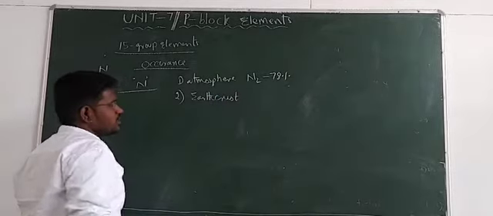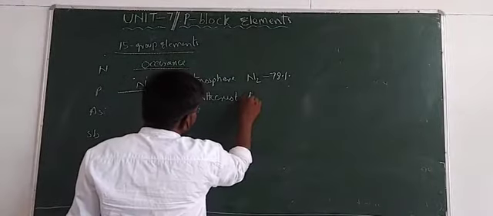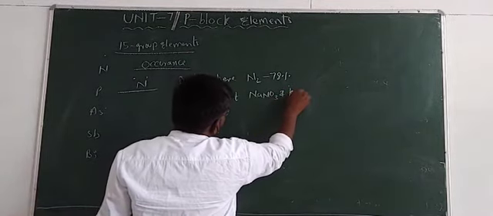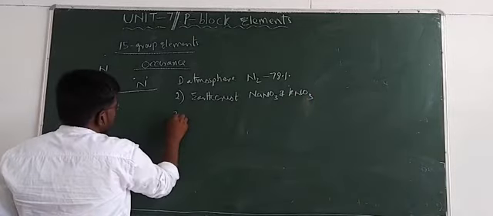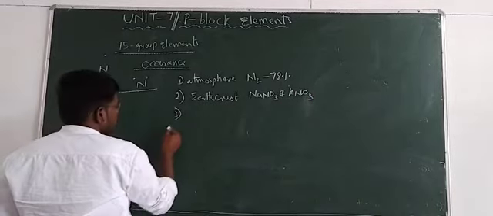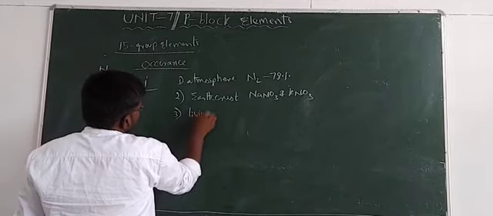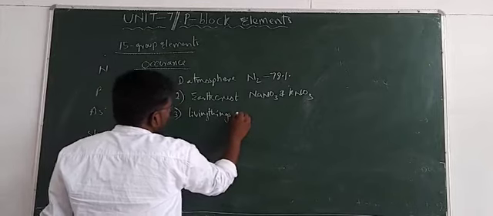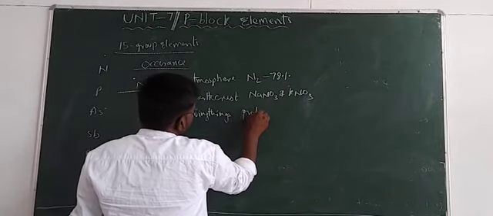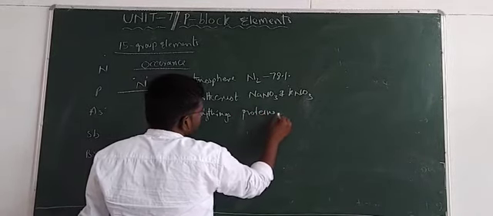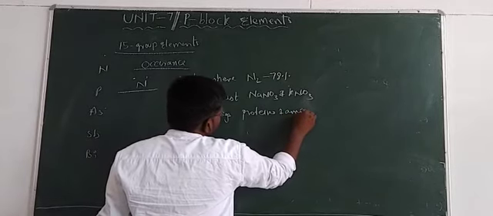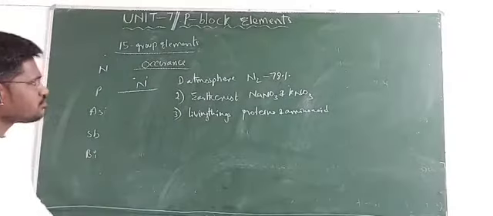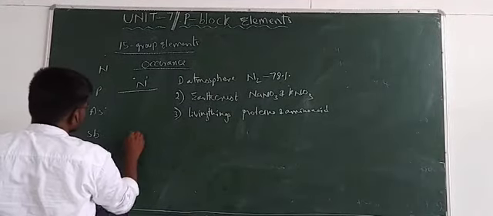Nitrogen is available in the earth's crust in the form of nitrates. They are sodium nitrate NaNO3 and potassium nitrate KNO3. And it is available in living things in the form of proteins and amino acids. So these are the three sources of nitrogen. And the next one, phosphorus.